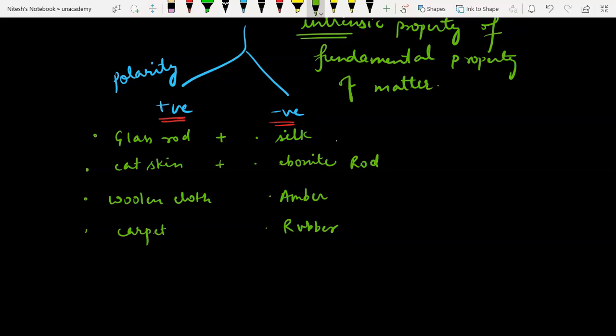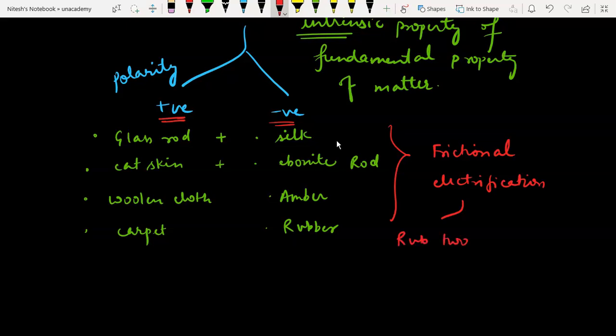How do these charges come? The method of acquiring these charges is known as frictional electrification. What is frictional electrification? Frictional electrification means when you rub two bodies, because bodies are generally neutral, but if you rub these two bodies, in certain cases one of the bodies may acquire positive charge and the other body may acquire negative charge. So that is how we come to know about the types of charges on the basis of their polarity. I hope you understood. Now moving on.